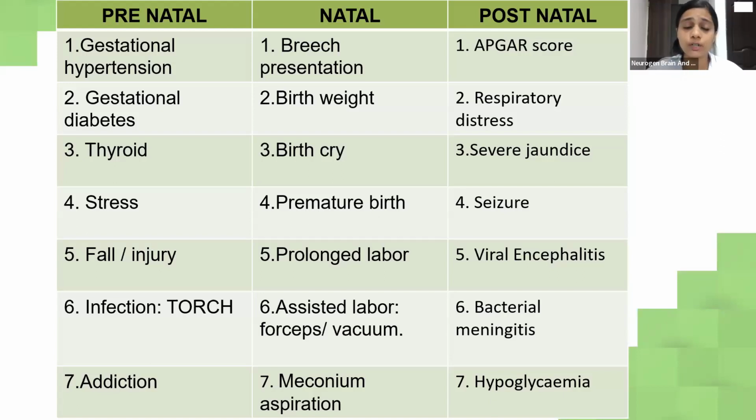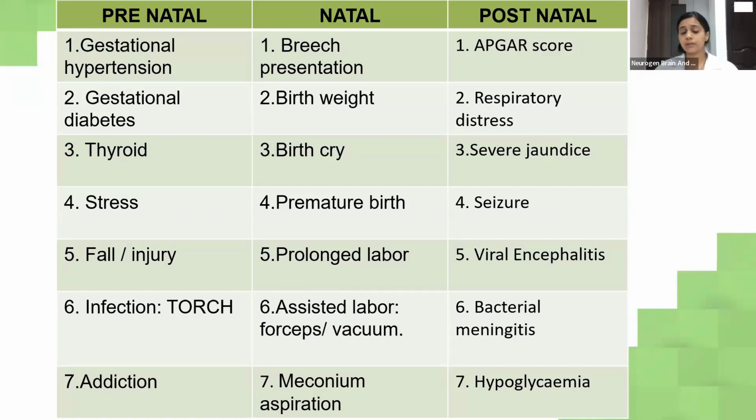That could lead to a lot of complications like cord strangulation, which could further impact the development of the child while it grows. Birth weight. The normal birth weight ranges between 2.5 to 3.5 kgs. So low birth weight is considered when the birth weight is below 2.5. Birth cry. Usually the child should cry immediately after birth. But if there is some delay in the cry, there could be hypoxia, that is lack of oxygen supply to the brain, which could further lead to cerebral palsy.